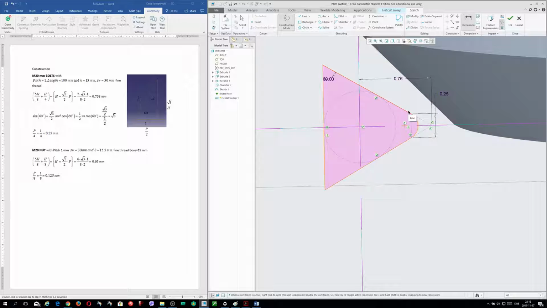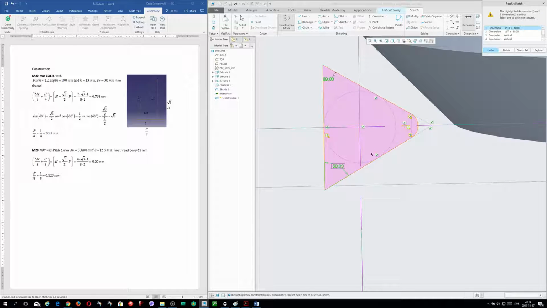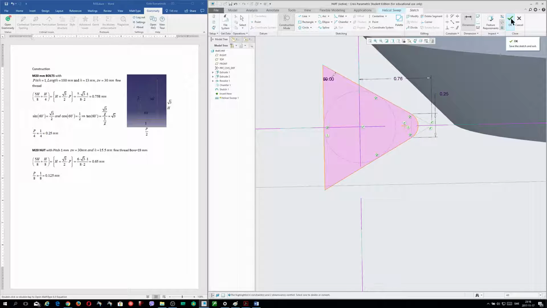This is the tangent here. This is the tangent here. Everything works properly. This is the 60°. This is the 62. We can control that. If it's right, this is a 60, but we can delete because it's over constrained.